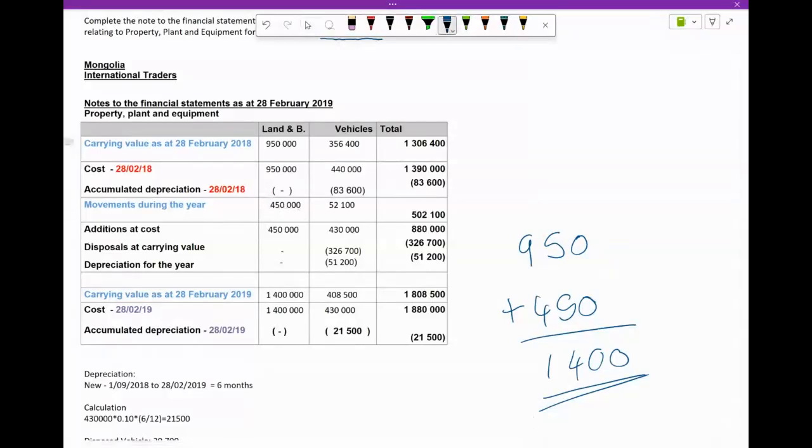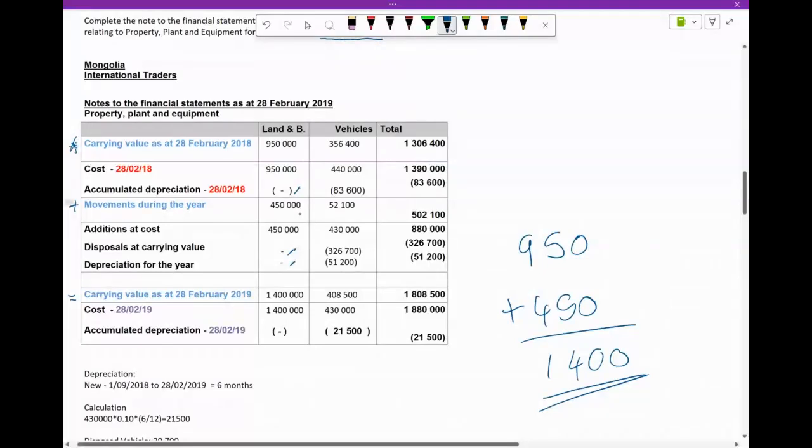And here we know to get our carrying value, we simply say your carrying value plus your movement during the year is going to equal your carrying value at the end of the year. So again, now we're working our way backwards. We know there was no depreciation, we didn't dispose of anything.